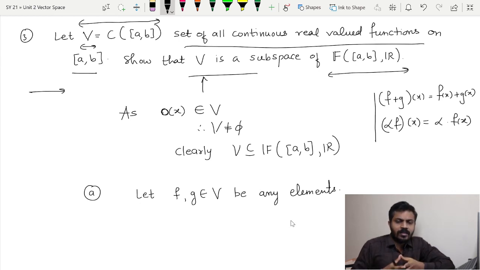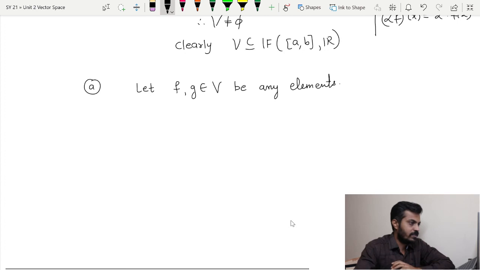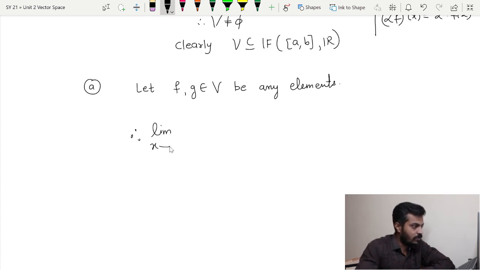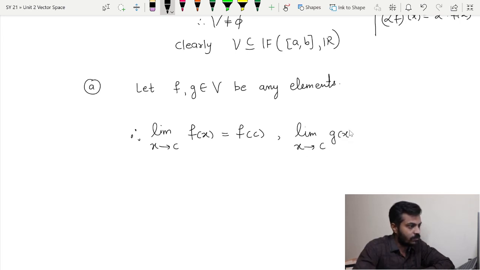Now what do you mean by continuous functions? You might have seen this definition in analysis. The limit as x tends to c of f(x) exists and it is equal to f(c), and the limit as x tends to c of g(x) will also be equal to g(c).